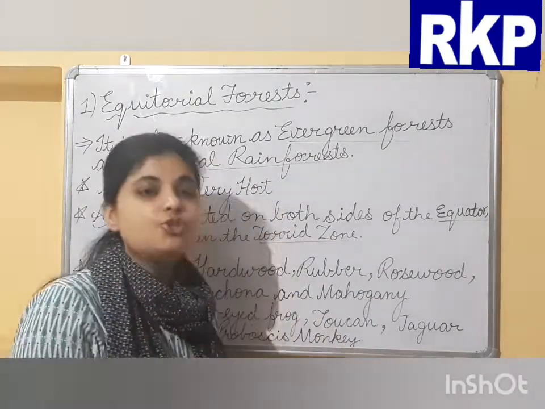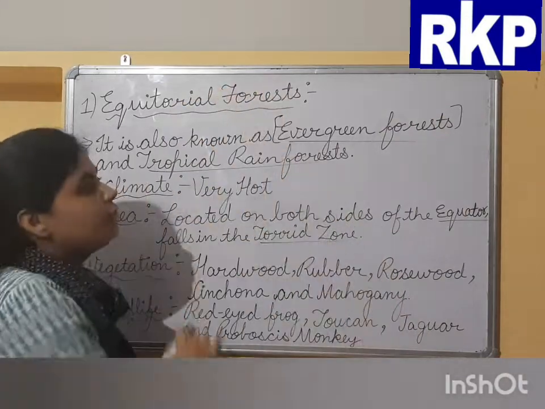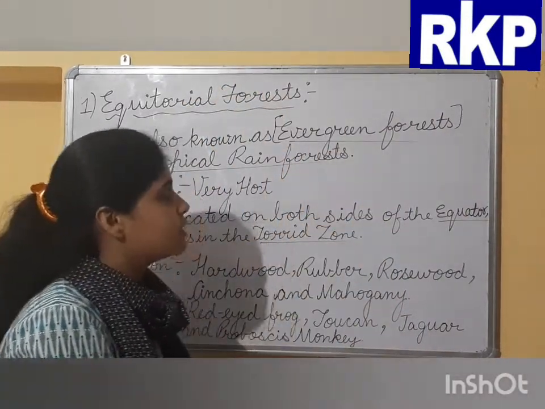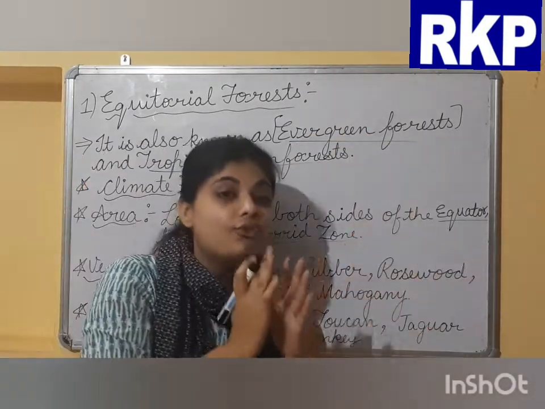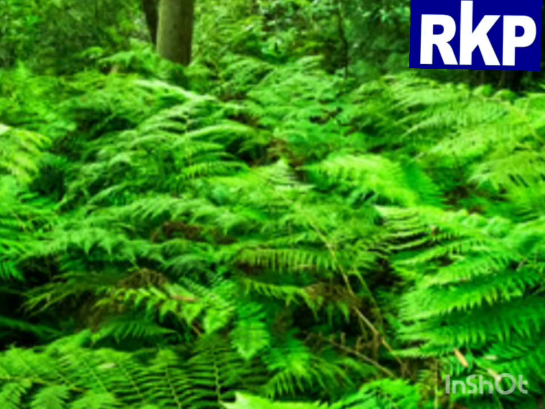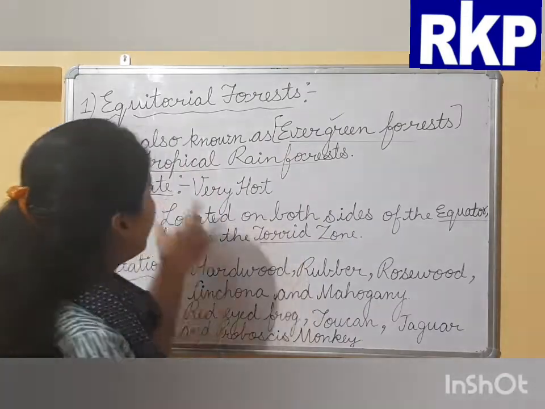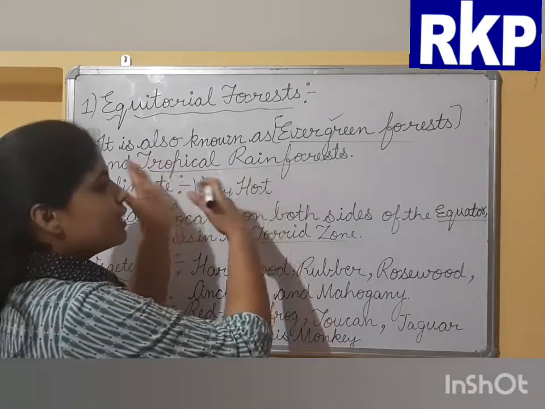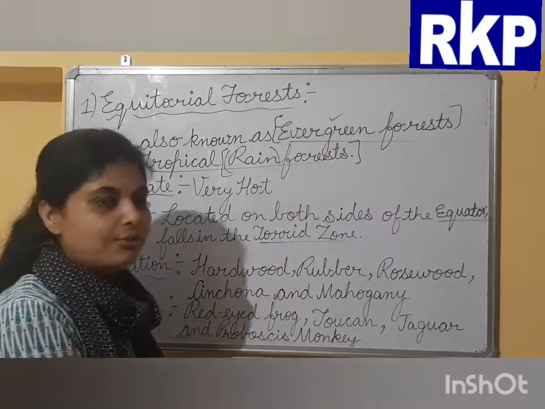First, we need to know what an evergreen forest is, and then we will understand why equatorial forests are also known as evergreen forest. As the name indicates, evergreen forest means the forest that remains green throughout the year. Why are equatorial forests called evergreen forest and tropical rainforest? Tropical rainforest tells us the forest receives a maximum amount of rainfall.